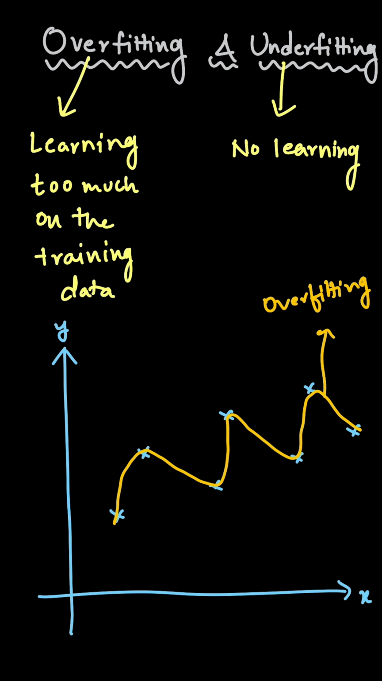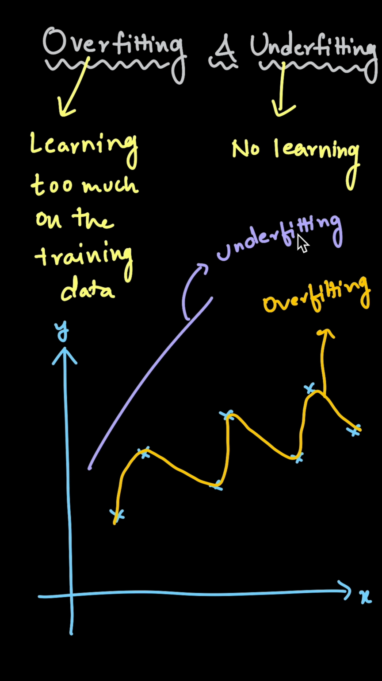Similarly, if we take the other extreme, where given the data, our model is not checking how the data is, it is just drawing some random line like this, which is very different from the points that we have. In such a case, this kind of line is underfitting. This is simply about overfitting and underfitting.